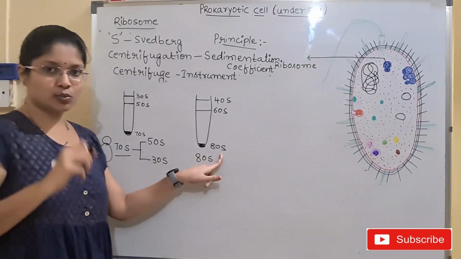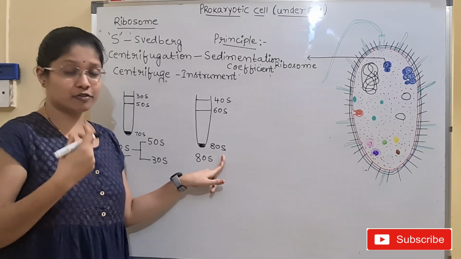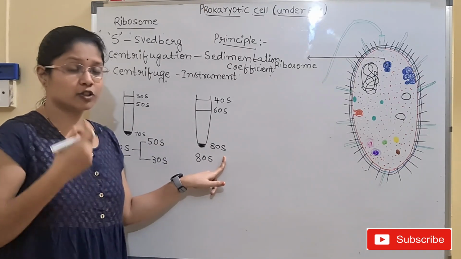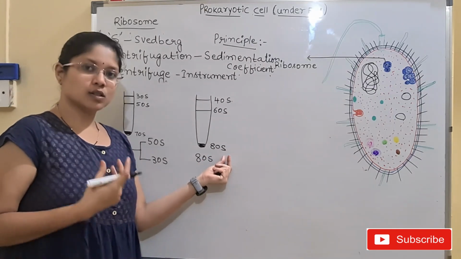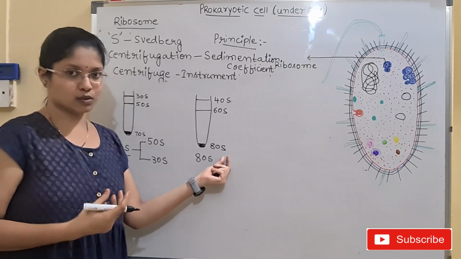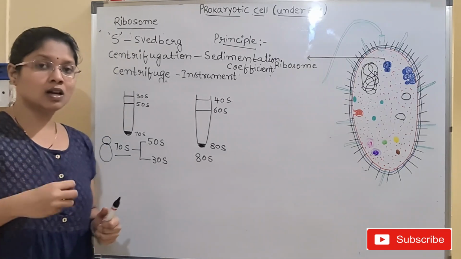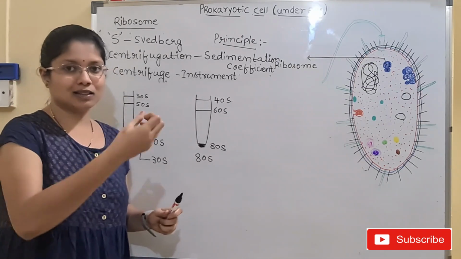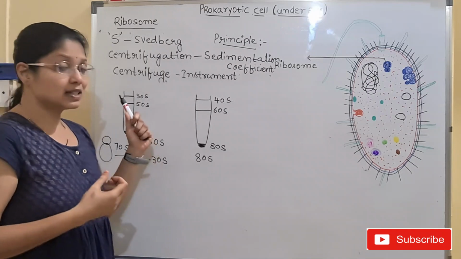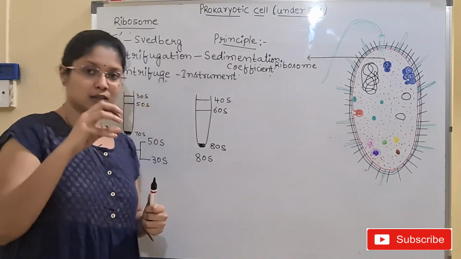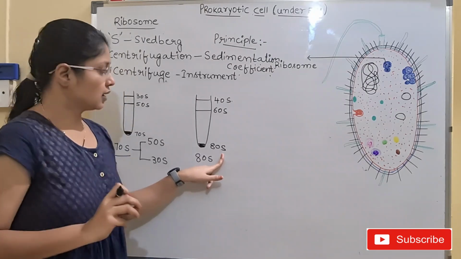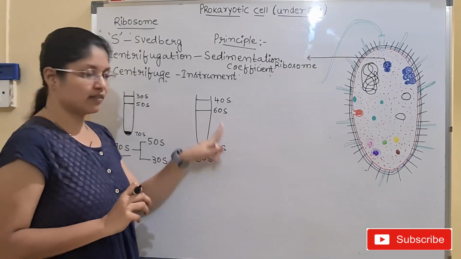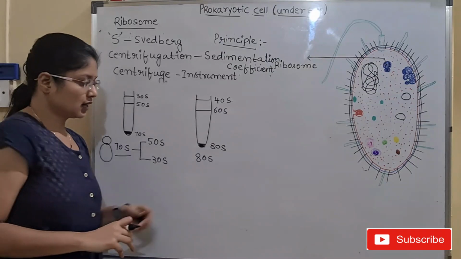Here S means Swedberg units, that is, the rate of speed of the particle inside the centrifuge is given as the Swedberg unit. So it is mainly dependent upon the speed of the particle in the centrifuge at the particular time. It is known as the Swedberg.